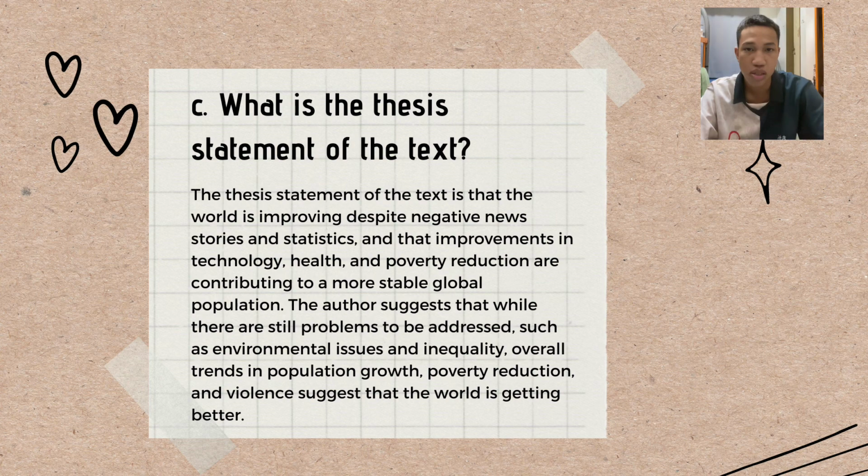C. What is the thesis statement of the text? The thesis statement is that the world is improving despite negative news stories and statistics, and that improvement in technology, health, and poverty reduction are contributing to a more stable global population. The author suggests that while there are still problems to be addressed, such as environmental issues and inequality, overall trends in population growth, poverty reduction, and violence suggest that the world is getting better.